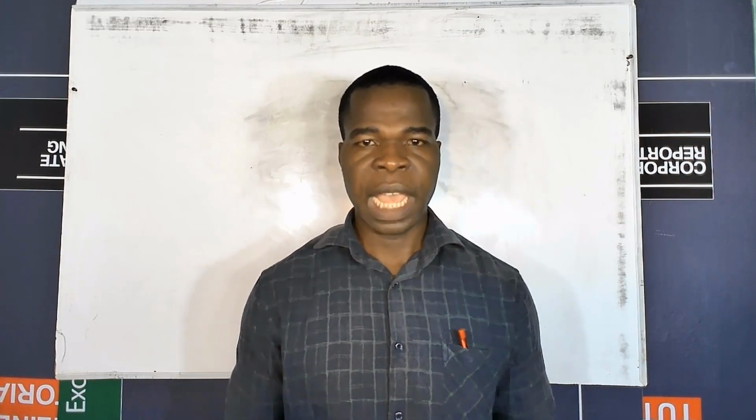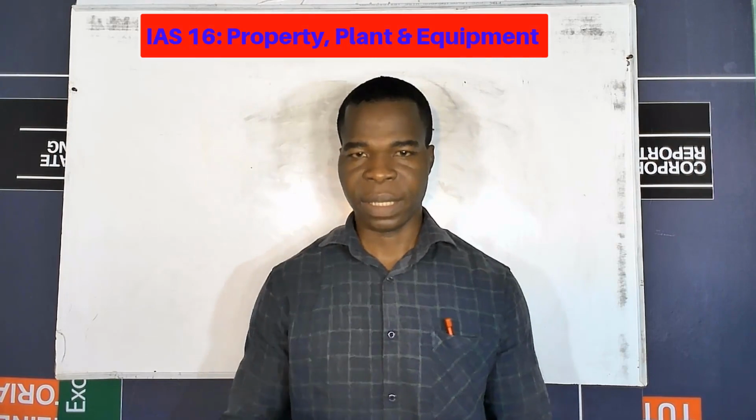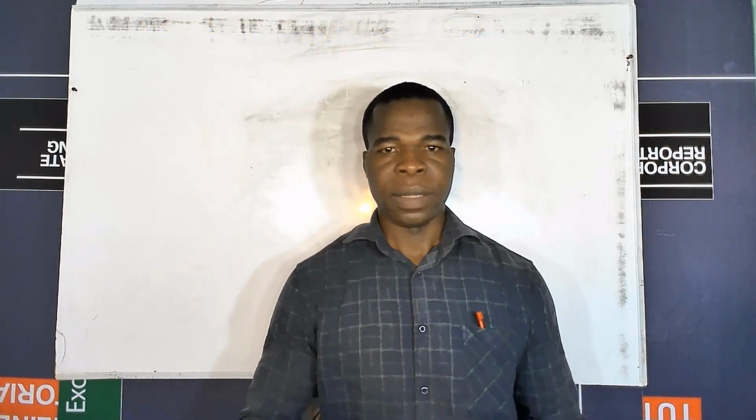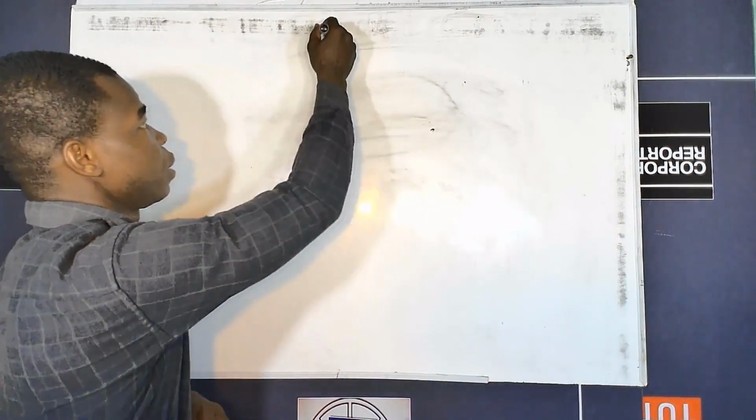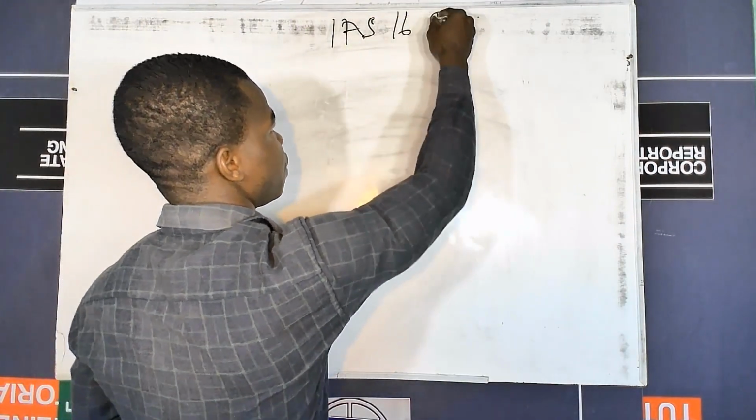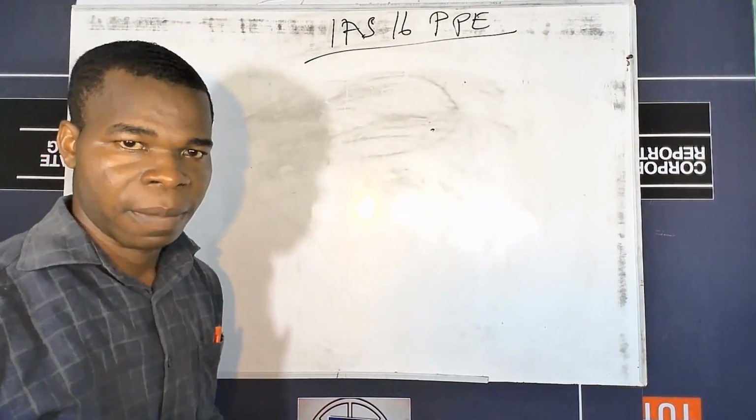So today, our discussion is going to be based on International Accounting Standard 16, that is property, plant, and what? Equipment. In short, we call it PPE. So we have IAS 16, PPE. That is what we are going to discuss today.